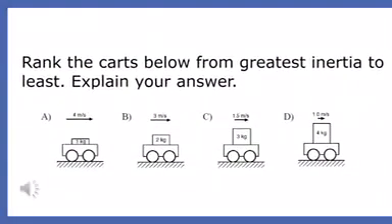The cart whose motion would be the most difficult to change would be choice D. Choice D has the most inertia because it has the most mass. The cart with the least inertia, of course, would be choice A because it has the least mass. If all these carts received the same force, cart A would receive the greatest acceleration because it has the least mass.